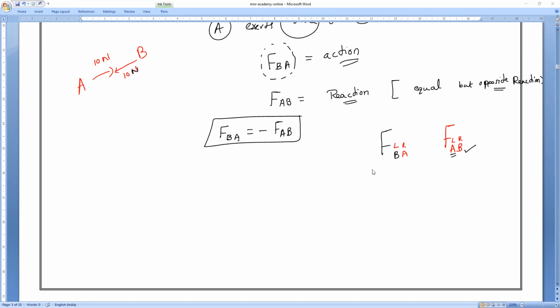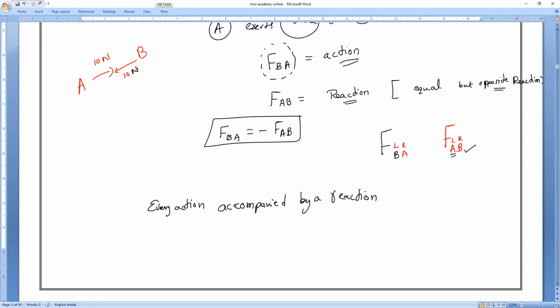So this is what we call action and reaction. Every action is definitely accompanied by reaction. If there is action, there will be a reaction.